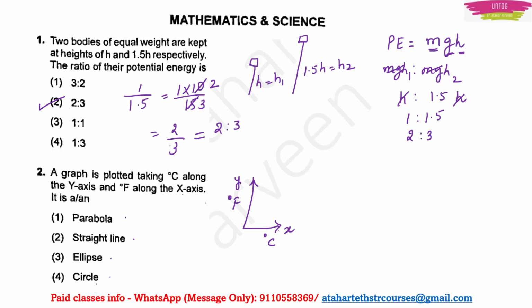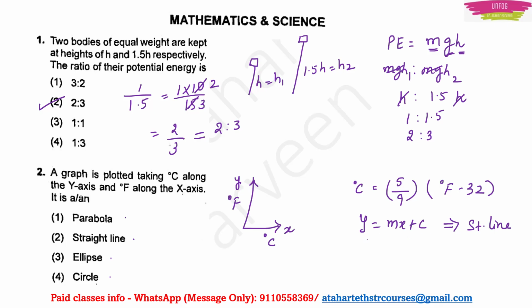So in order to identify this graph, we should be knowing the relationship between the Celsius and Fahrenheit. So degree Celsius is equal to 5 by 9 into degree Fahrenheit minus 32. Unless and until you know this relation, you cannot directly decide on the type of the graph, right? So this is actually in the form of y is equal to mx plus c, which is the equation of a straight line, right?